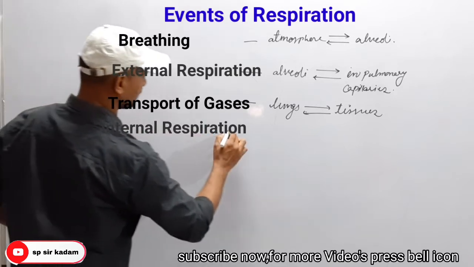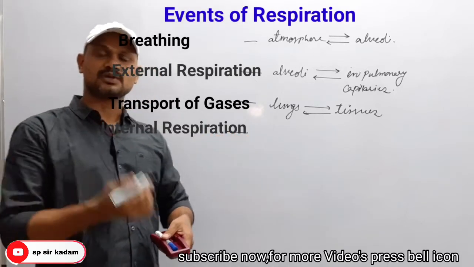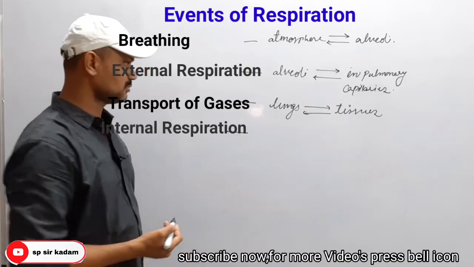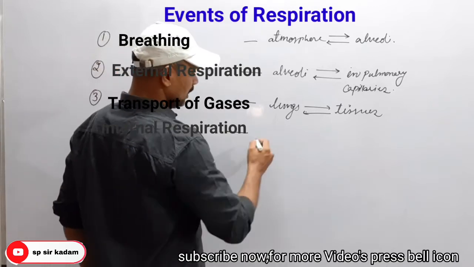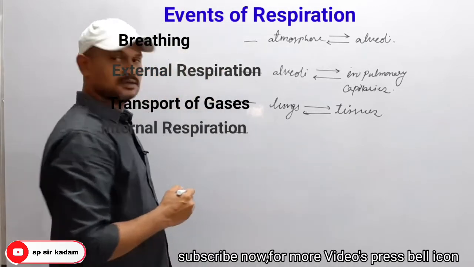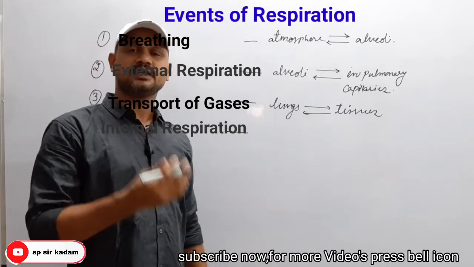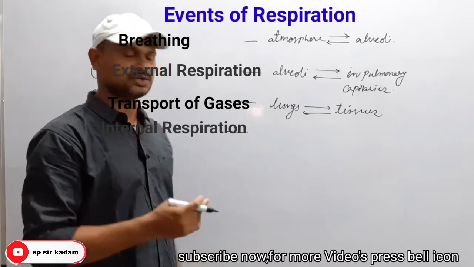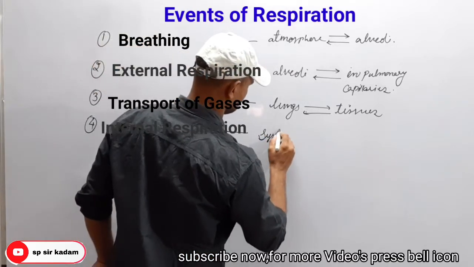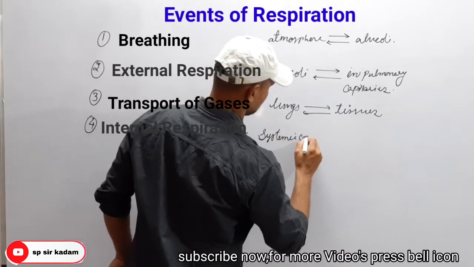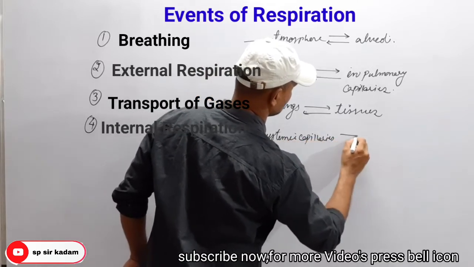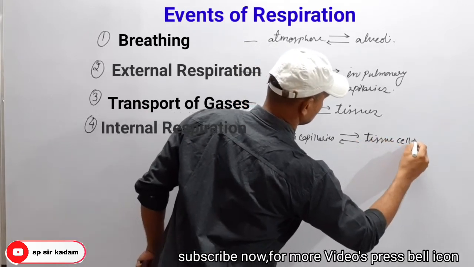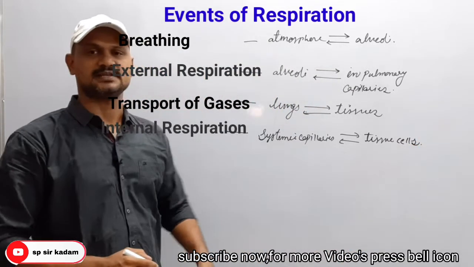Internal respiration. The fourth step is internal respiration, or we can call it tissue respiration. What changes occur in tissue respiration or internal respiration? Here there is transport of gases between blood in systemic capillaries and tissue cells.